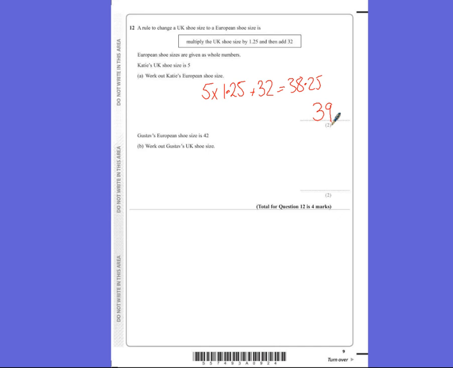Gustav's European shoe size is 42, work out Gustav's UK size. So we need to do the opposite this time. So we need to start with 42, we're going to take the 32 off, which is the opposite of adding 32, and then we're going to divide by 1.25. If you put that in your calculator, either use the fraction button to get that in, or the top needs to be in brackets, and then that should give you 8 for his UK shoe size.